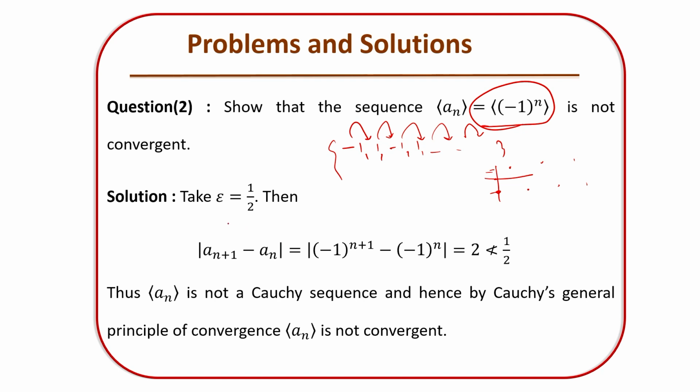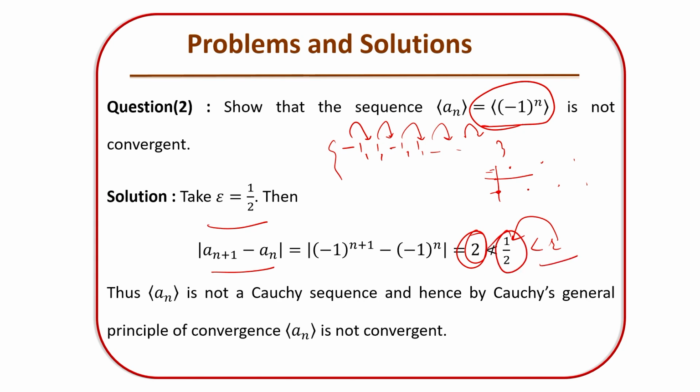Taking epsilon 1 by 2 and calculating a_(n+1) minus a_n, that gives you (-1)^(n+1) minus (-1)^n, which has modulus equal to 2, and which is obviously not less than epsilon. If I take epsilon equal to 1 by 4, 1 by 5 and so on, anything less than 2 will not work here.